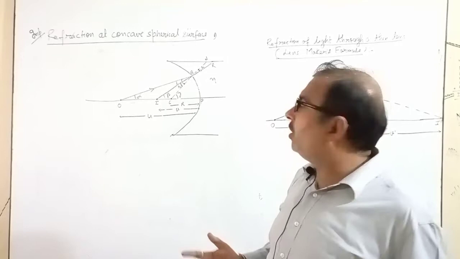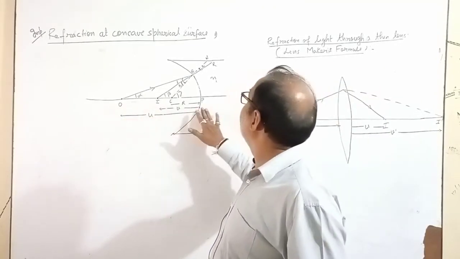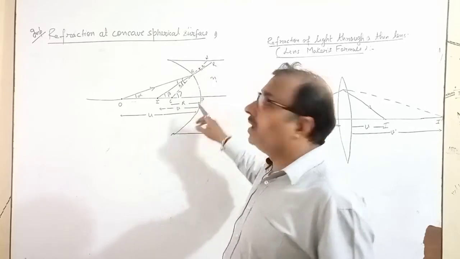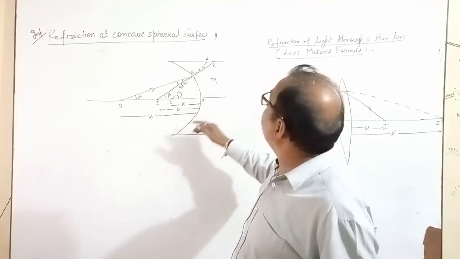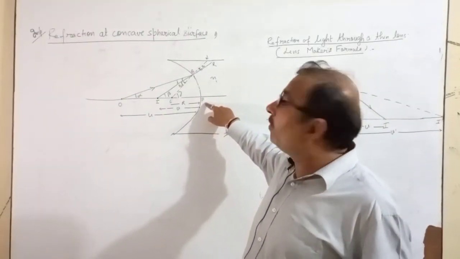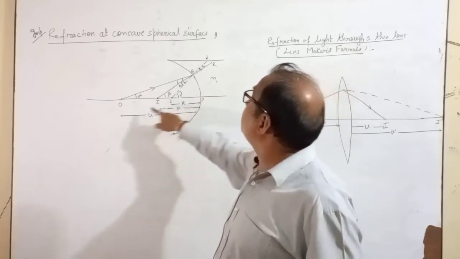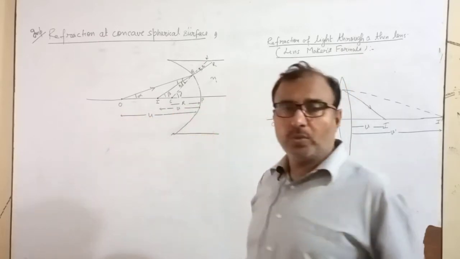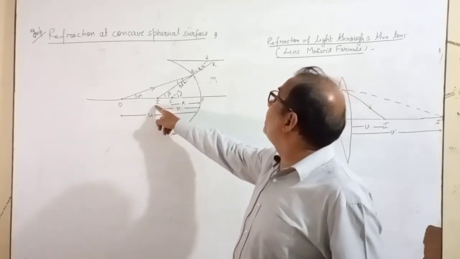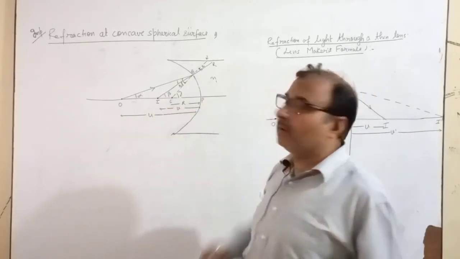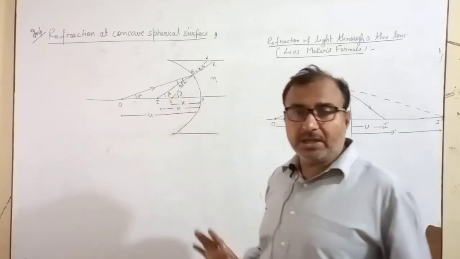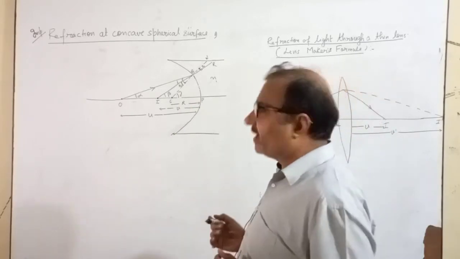I think you all know, in this concave surface, we always take distances from the pole. So from the pole, the distance of object O is U. Distance of the image from the pole P is V. And the distance of the center of curvature from pole P is the radius R. So this is all about this diagram.